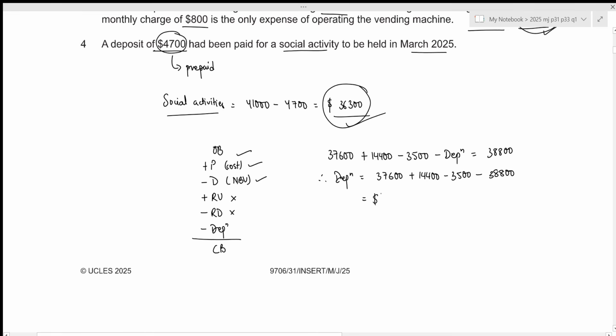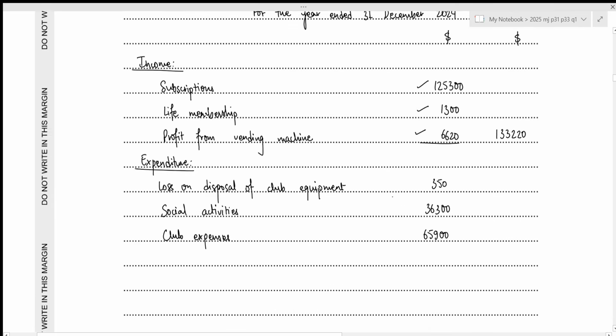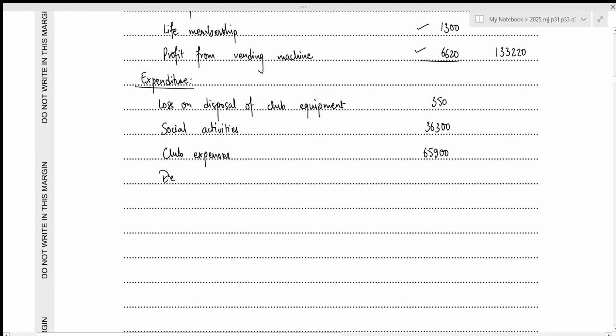This results in the value of 9,700. Let's write it down. This is the depreciation on club equipment, which is equal to 9,700.